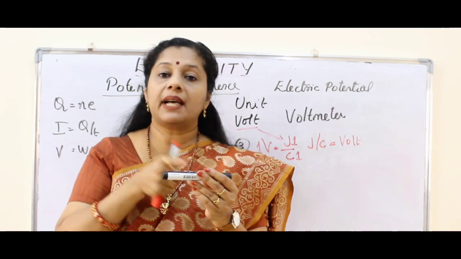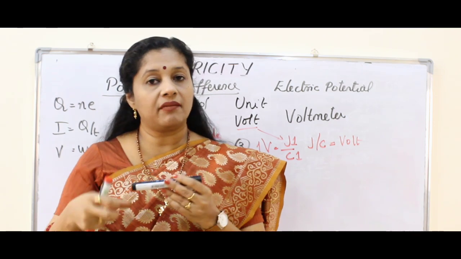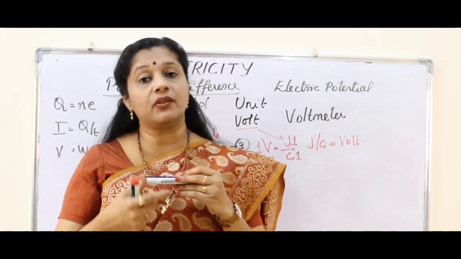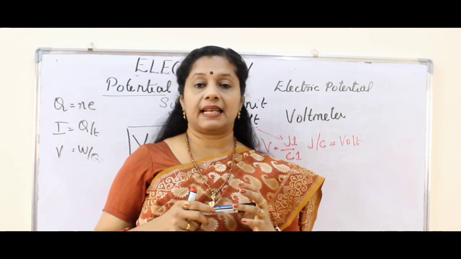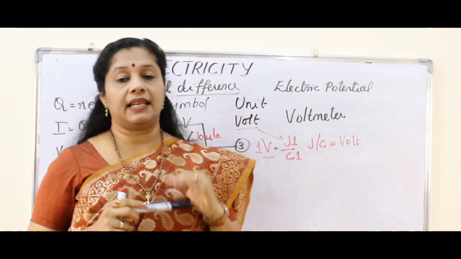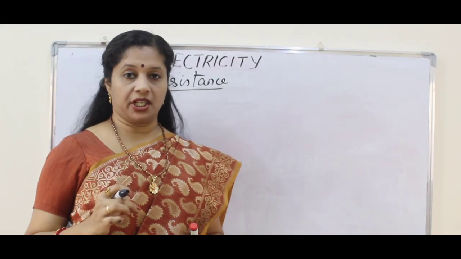But over a period of time, the chemicals are used up and eventually the battery will become weaker and weaker and will stop functioning. Then we have to replace the battery. Clear? So potential difference is created using a battery or cell in an electric circuit. So we understood current and potential difference.